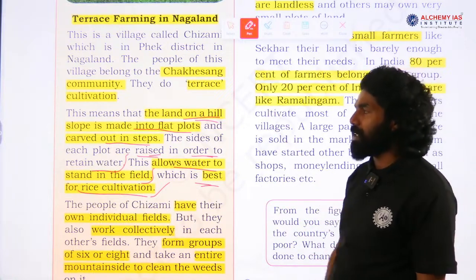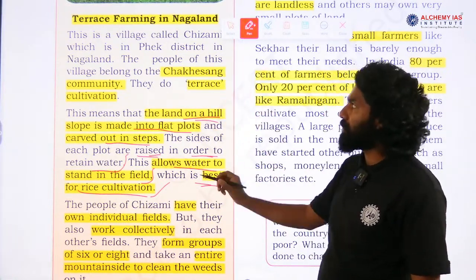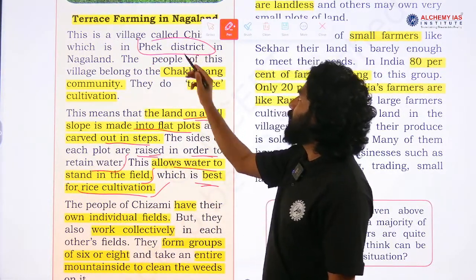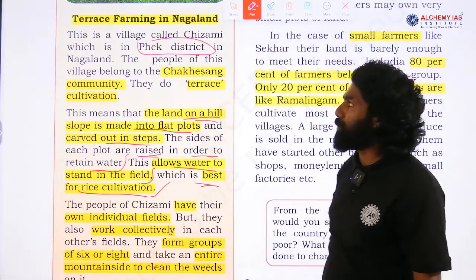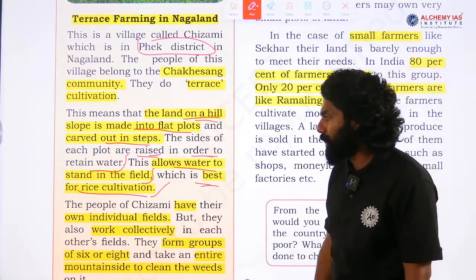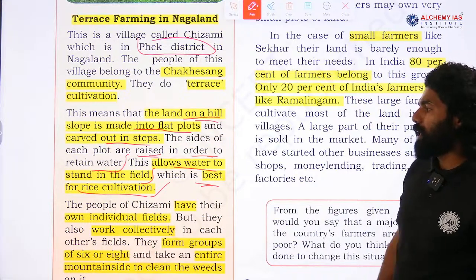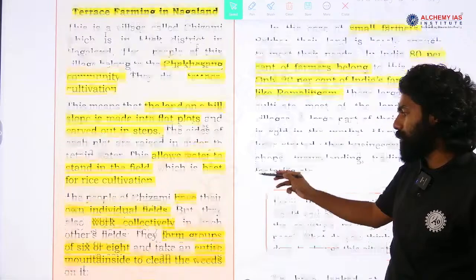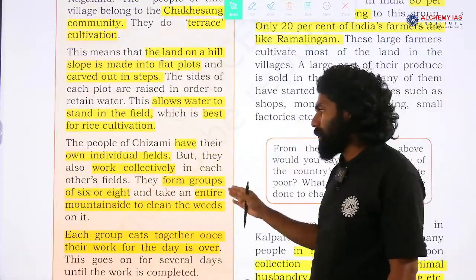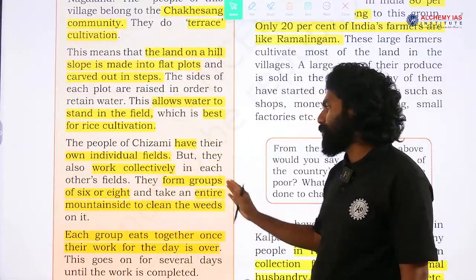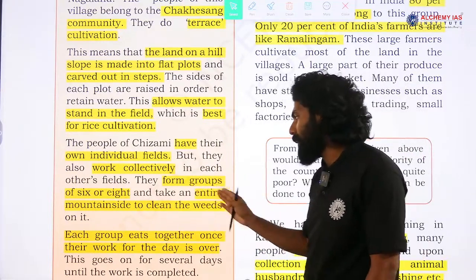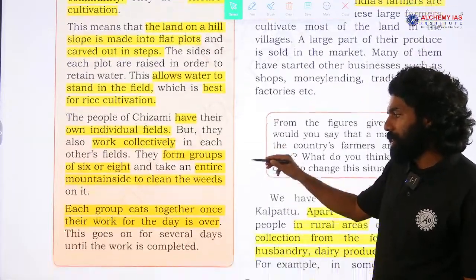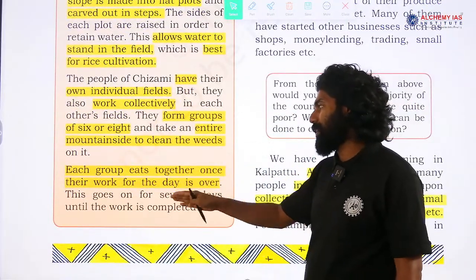An example is given in the state of Nagaland, in the Phek district, in a region called Chizami, in a particular village. The people of Chizami have their own individual fields as well, but they also work collectively in each other's fields. They form a group of 6 or 8 and take an entire mountain side to clean the weeds on it. Each group eats together once their work for the day is over.